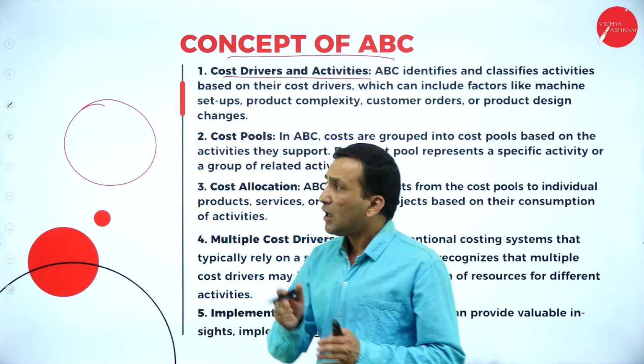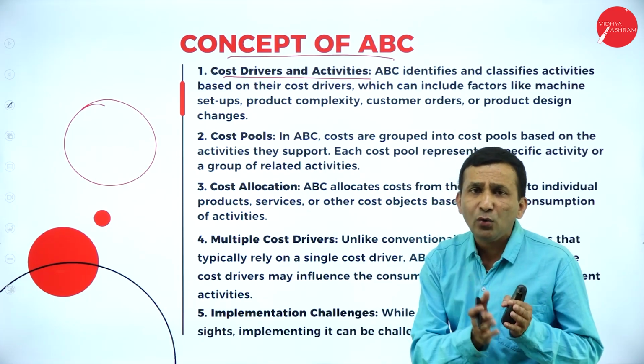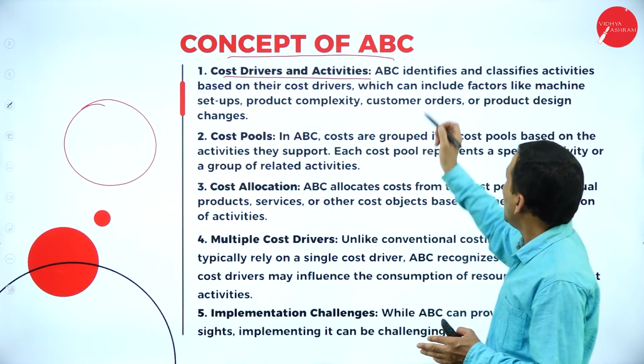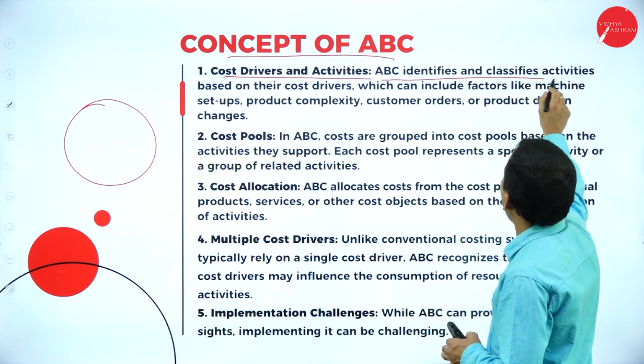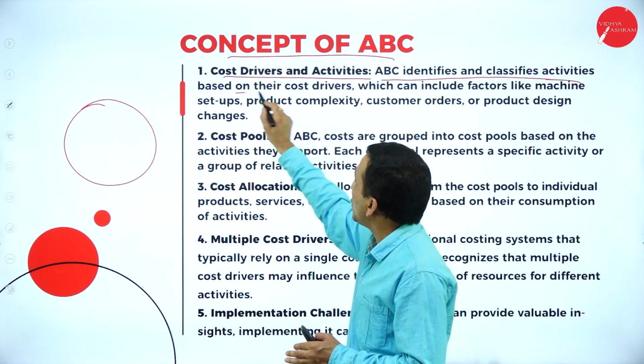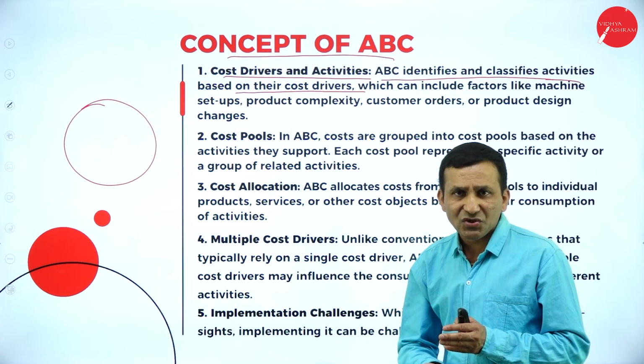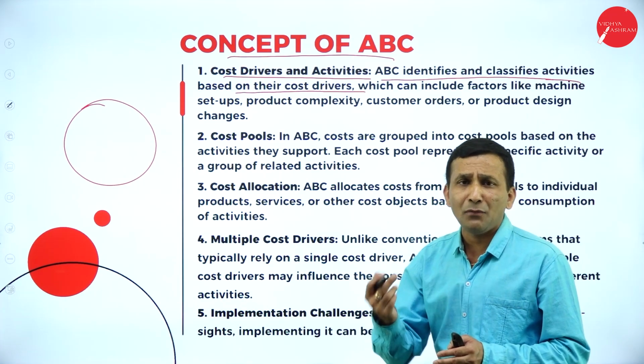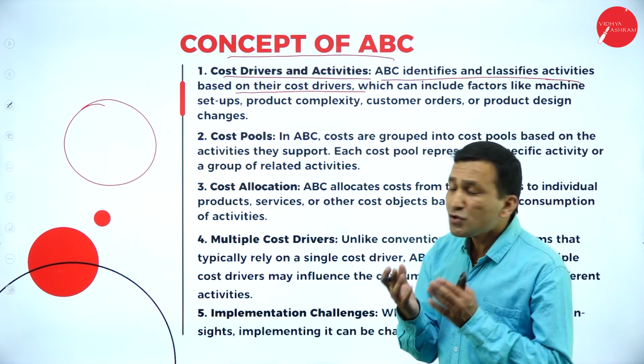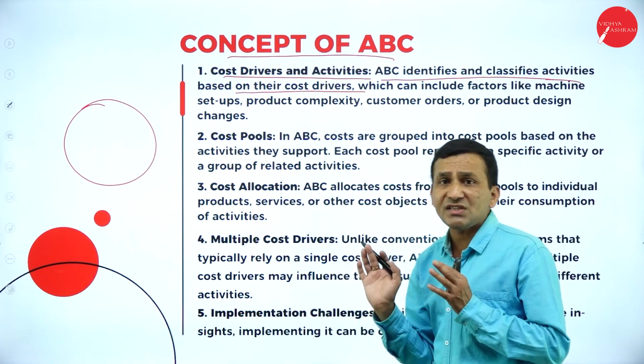So that is what the cost driver is, how you are trying to measure. ABC identifies and classifies activities based on their cost driver. So number of orders, number of inspections, number of machine installations, number of machine setups, everything comes under the cost driver.